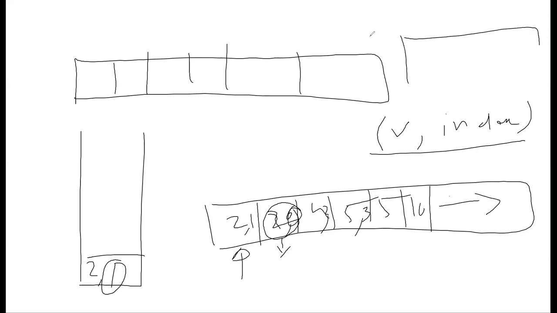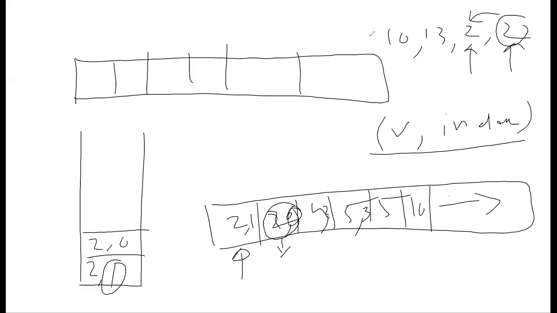Based on the problem statement, for these 2s, this 2 will never be an answer, because we are already searching on the right hand side. Index is always to the right. So 2, 0 cannot be an answer for 2, 1. So we'll just put 2, 0.